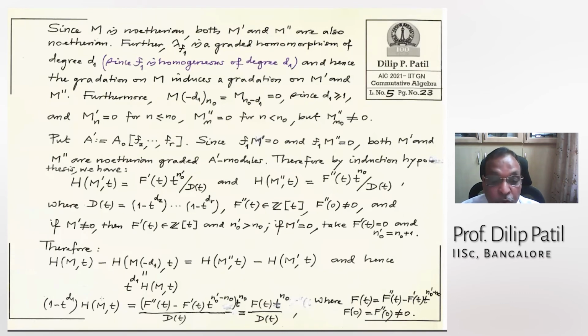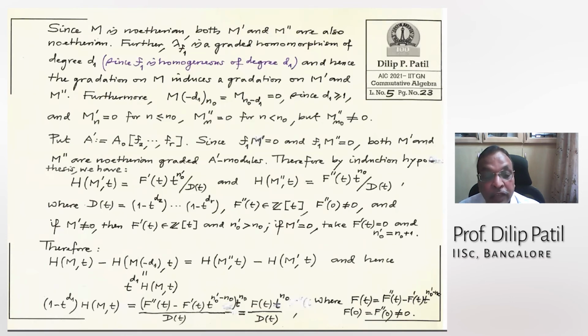You take out (1 - t^{d_1}) times H_M(t), and this will be equal to, I just substitute from here, f double prime minus f prime times t^{n_0' - n_0}, with t^{n_0} taken common, divided by d(t), as it is I kept it. So this is just simplified.